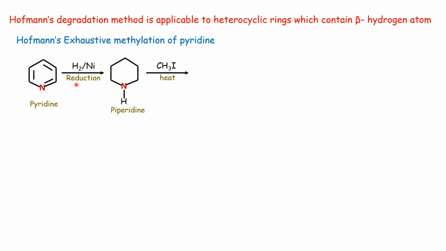Pyridine upon reduction converts into piperidine, which is a saturated compound. Then it is treated with methyl iodide, that is the methylation reaction. After the methylation reaction, the quaternary ammonium iodide is formed. That is the quaternary salt.